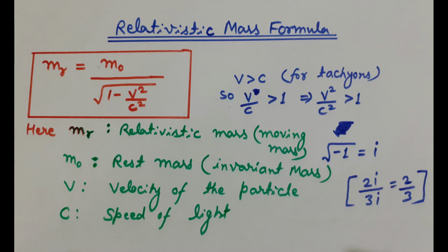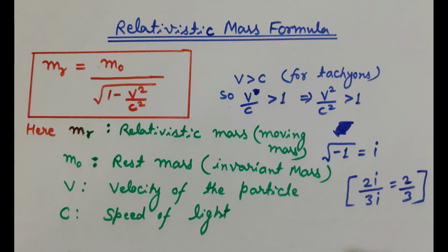Here is the formula that explains the relationship between the rest mass and the relativistic mass, that is the moving mass. According to this formula, m_r equals m_0 divided by square root of 1 minus v squared by c squared. Here m_r is the relativistic mass, that is the moving mass of the object. m_0 is the rest mass, which is the invariant mass. v is the velocity of the object and c is the speed of light.